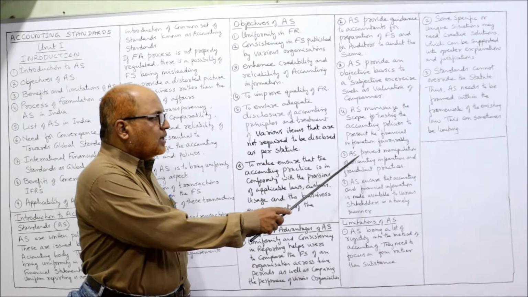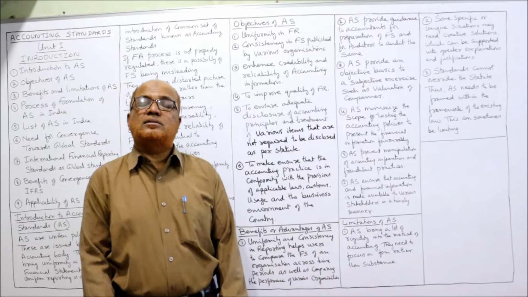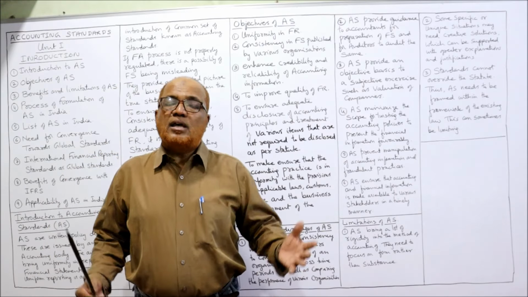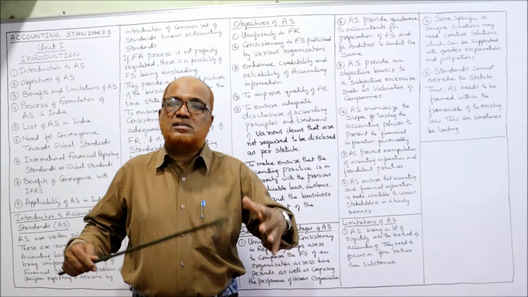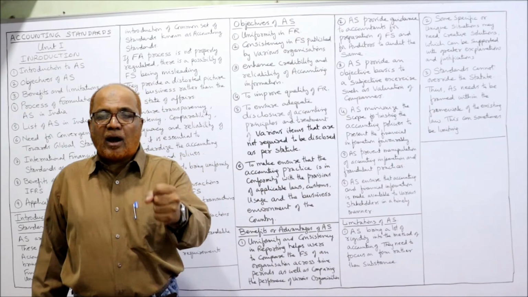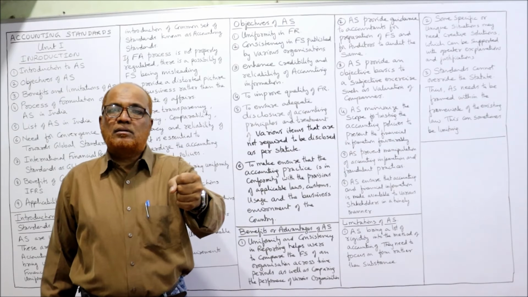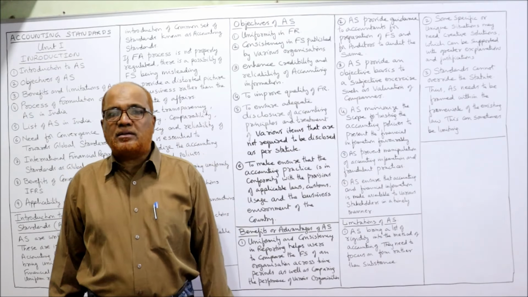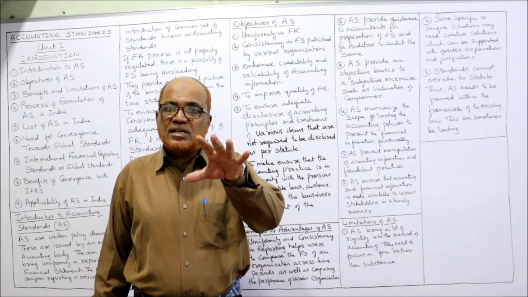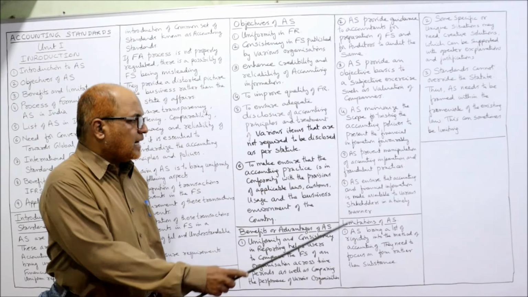Next one is accounting standards prevent manipulation of accounting information and fraudulent practices. See here, there is a lot of scope for manipulation or fraudulent practices in accounting, but accounting standards will act as a police in preventing, in stopping the business from fraudulent practices. The frauds can be prevented by following accounting standards.